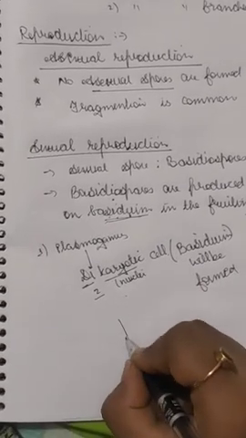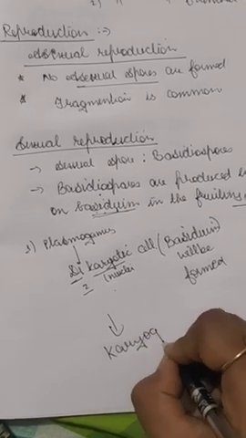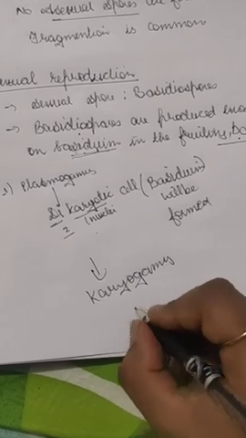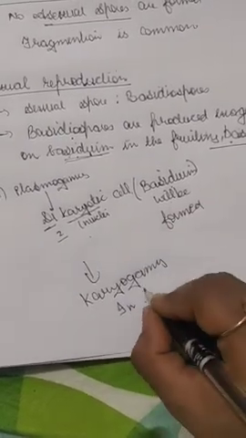The next step is karyogamy. In karyogamy there will be fusion of nuclei, and this will happen in basidium.